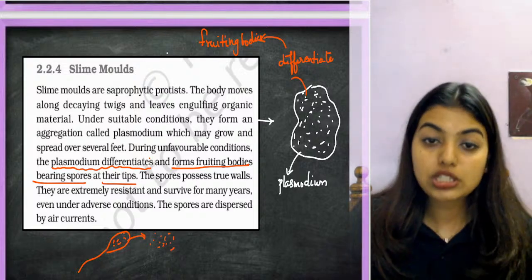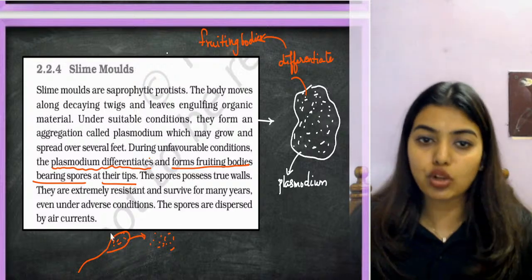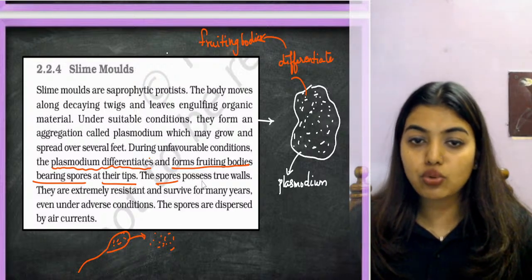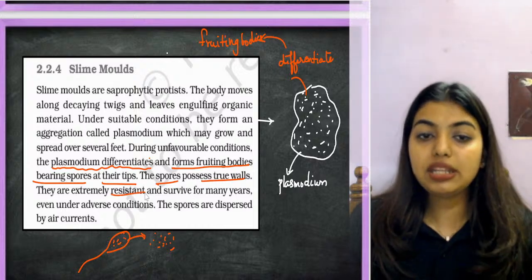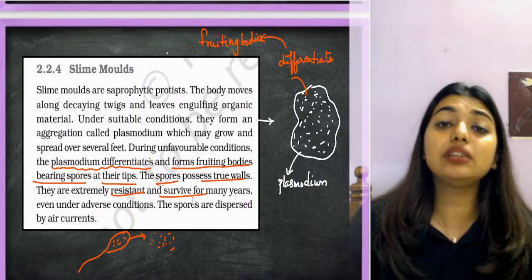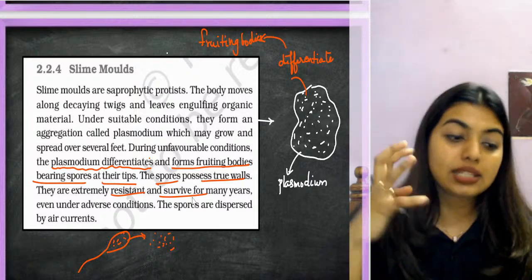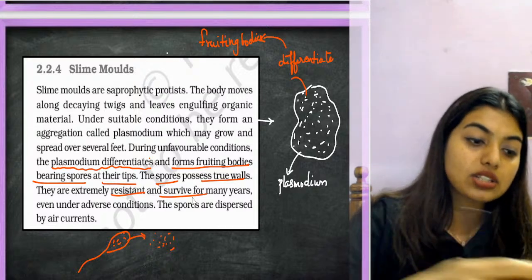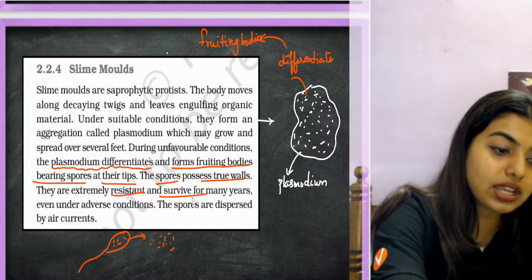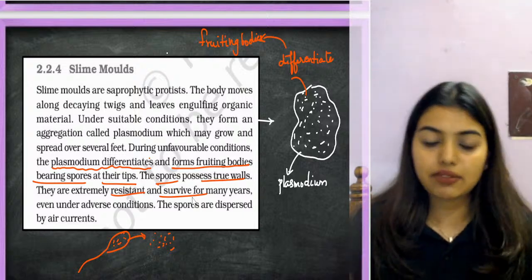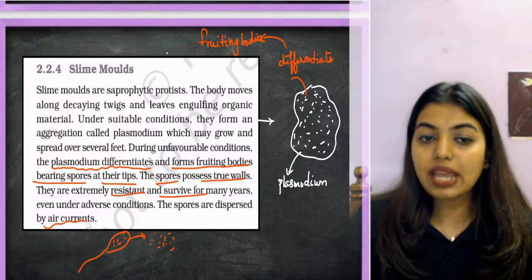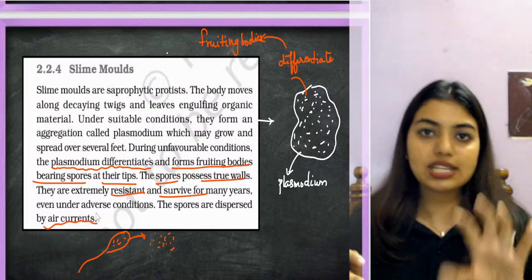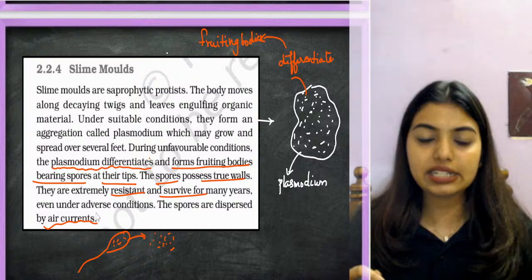Okay, the spores possess true walls. They have true walls, students. The spores have true walls, and they are extremely resistant and survive for many years even in adverse conditions. This is the main reason why we call them spores, because they are able to withstand or survive extreme conditions. So the spores are dispersed by air currents. Very simple, slime molds are saprophytic. They feed on dead and decayed organisms.